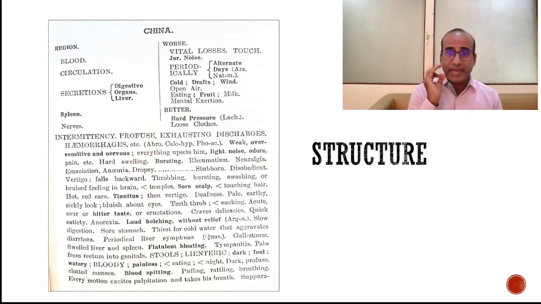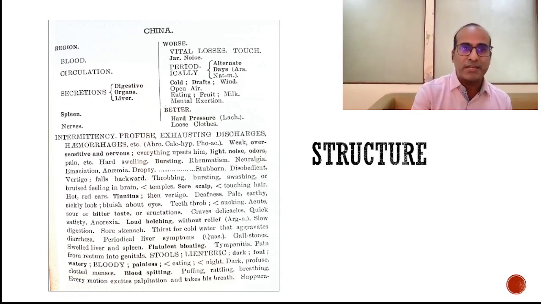Whenever you want to study or refer to the action of a remedy, please open Boger, and you will get the detailed sphere of action. Here he writes that the action of China is on blood, circulation, and secretion. In that he gives secretions of digestive organs and liver, then action on spleen and nerves. So he gives the sphere of action.